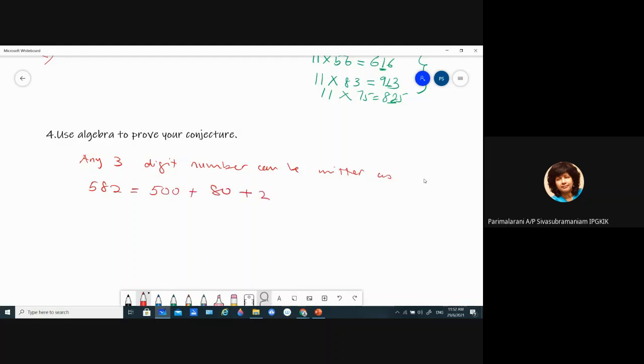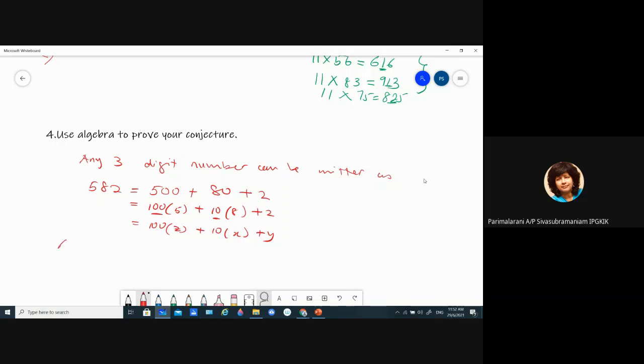We have decomposed the number. Or we can write this as 100 times 5 plus 10 times 8 plus 2. This is the place value: 100's place value, 10's place value, and the 1's place value. So any three-digit number we can write like this, or generally we can write it as 100z plus 10x plus y.